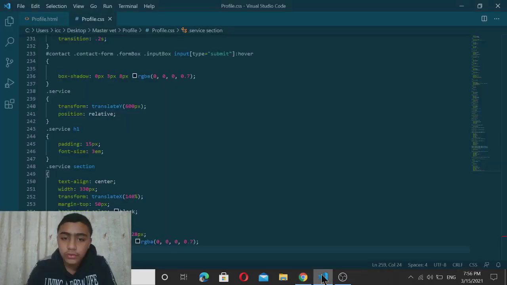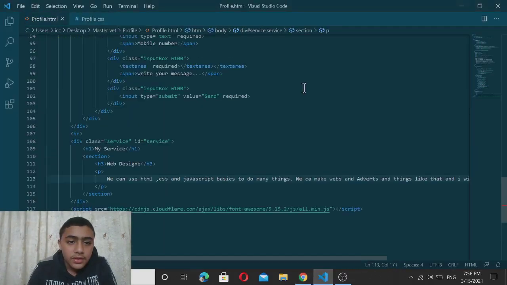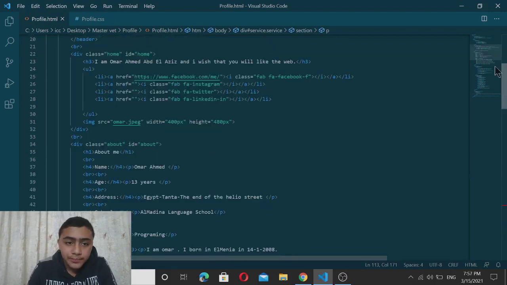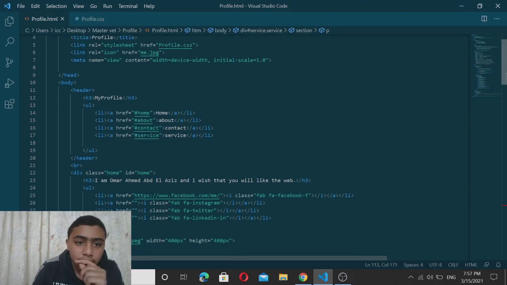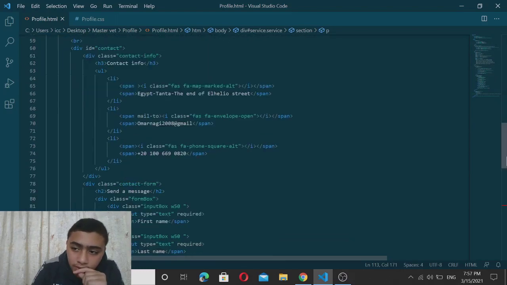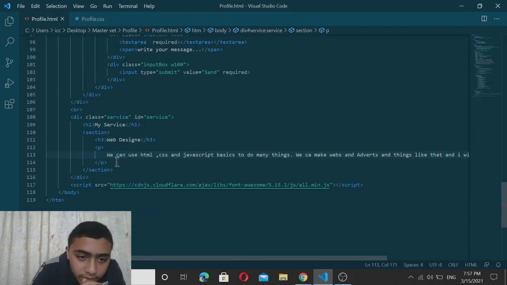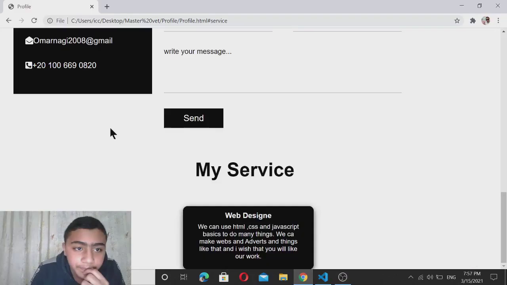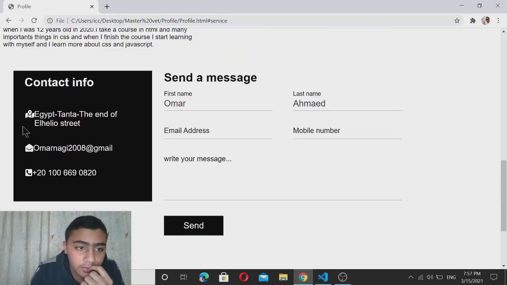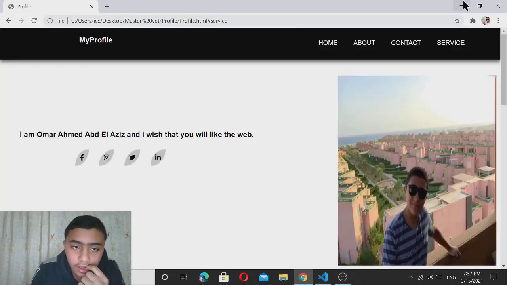Now I'll show you some things from what I did in this web. The link that I use is this script link here for the icons, like that, like those icons and those icons.